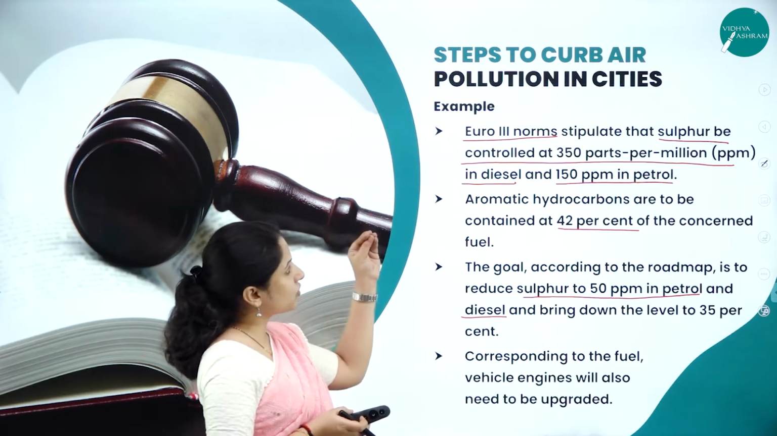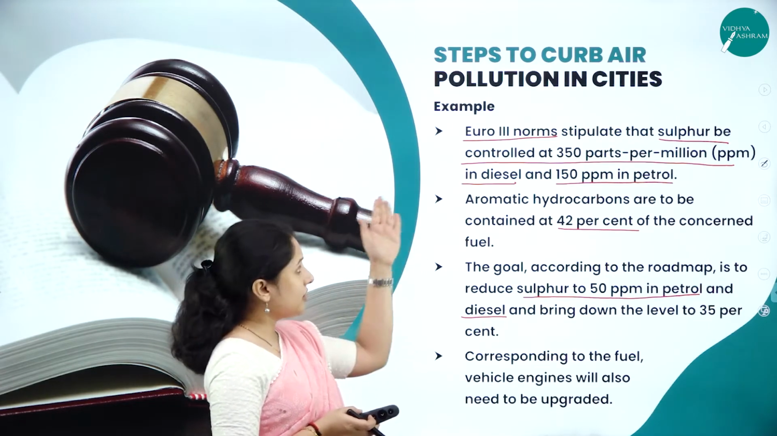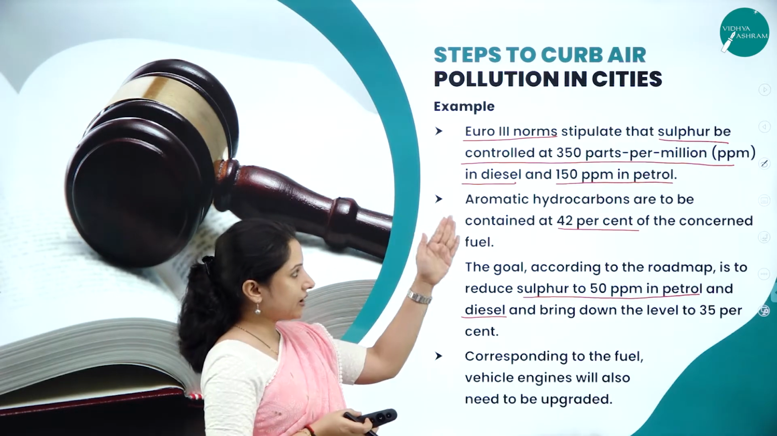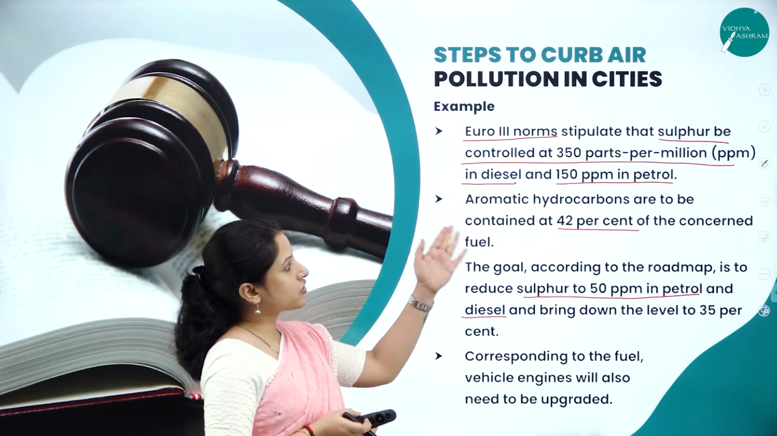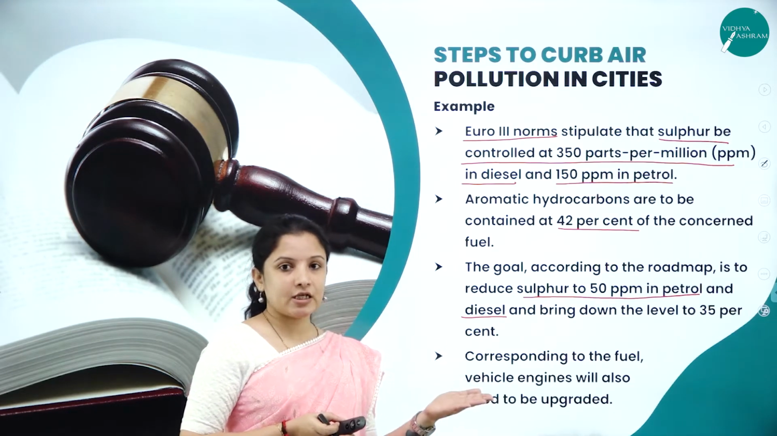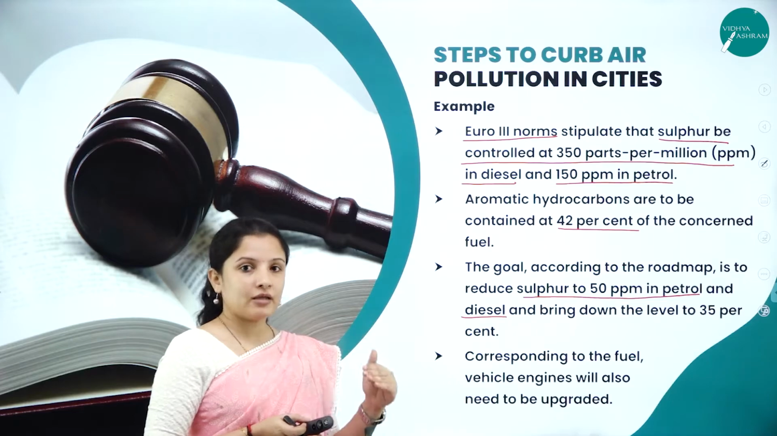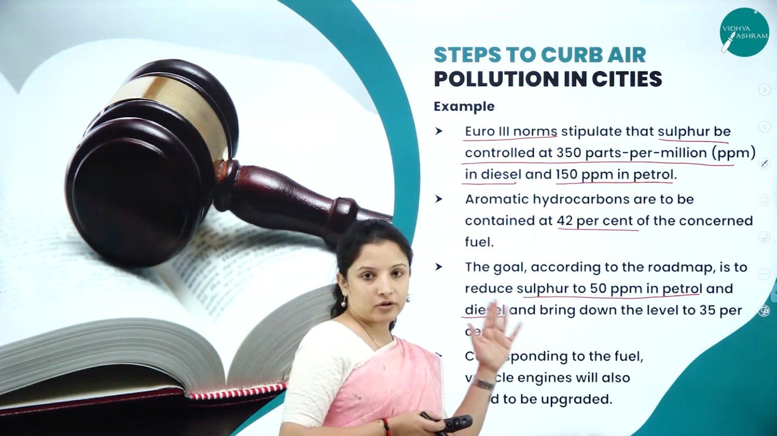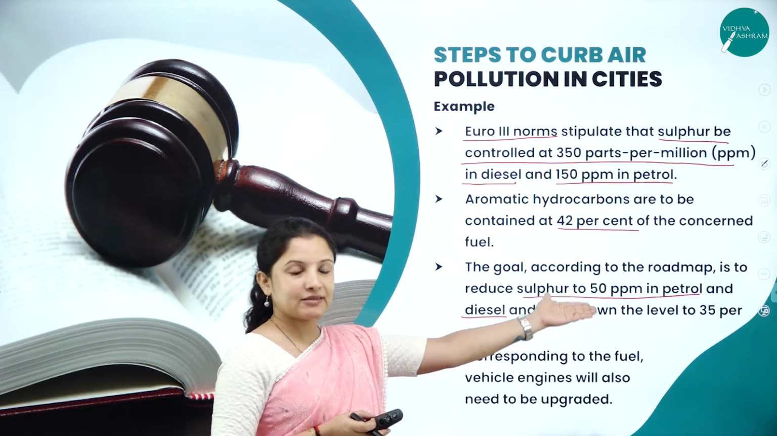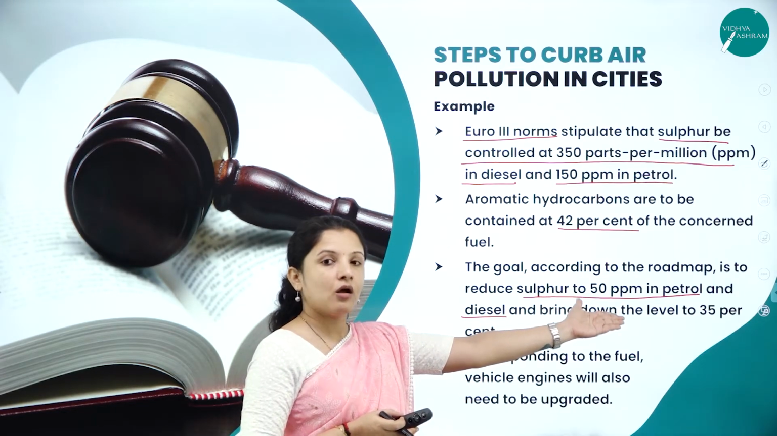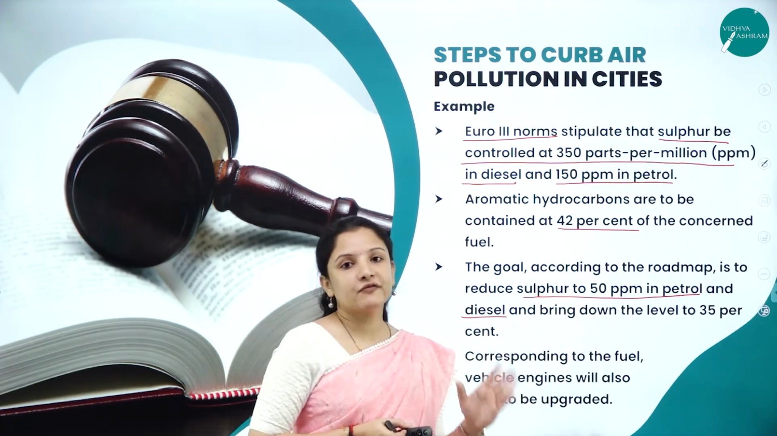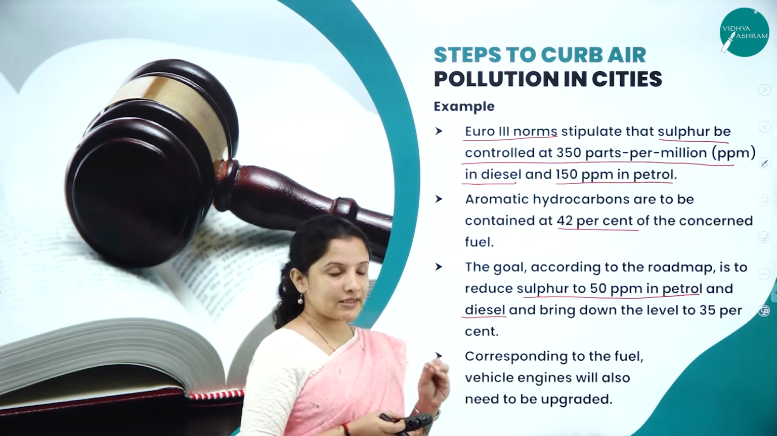So according to Euro 3 norm, the first thing was that the content of sulfur in diesel should be 350 parts per million, that is ppm, and in petrol it should be 150 ppm. Later on, when the number of vehicles increased, they brought down the sulfur level in petrol and diesel again to just 50 ppm. So all the petrol and diesel everywhere in the city or in the country should contain sulfur of only 50 ppm. That is what they said.